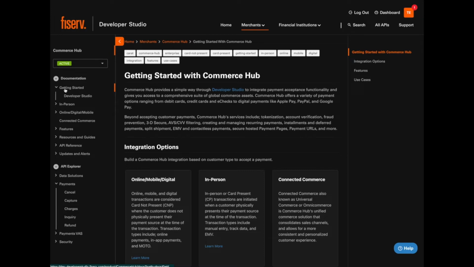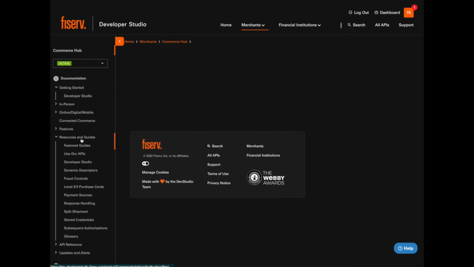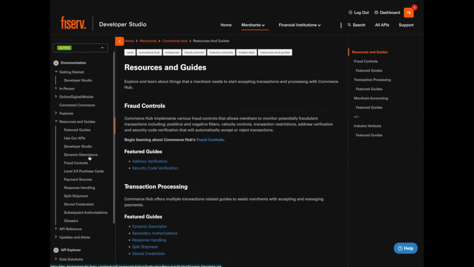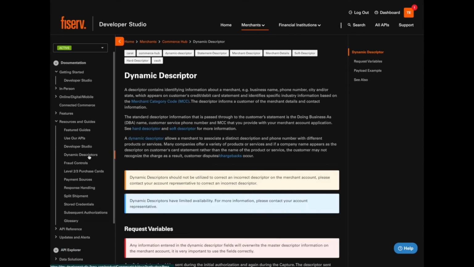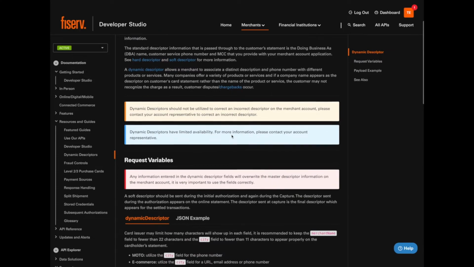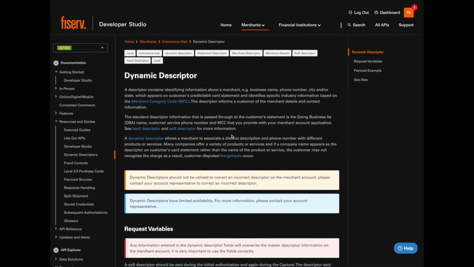Let's say we need to perform a task related to dynamic descriptors, and we need to understand Commerce Hub's support for that functionality. We can navigate through the Doc Explorer and find that article. Here it is. You can see that the documentation in Dev Studio is very thorough. And you might notice those tags again.